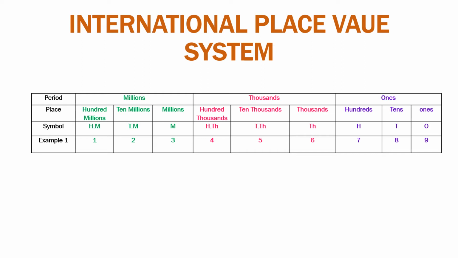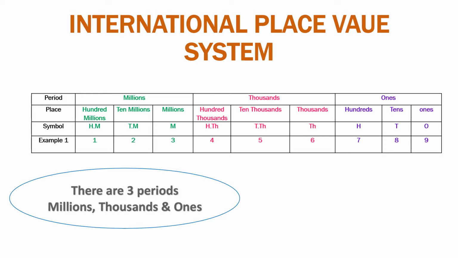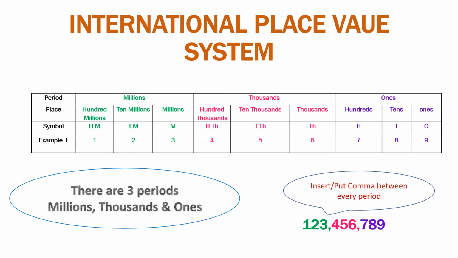Now we'll move on with one example, that is 1, 2, 3, 4, 5, 6, 7, 8, 9. How will we write this in the International Place Value System? Now there are three periods: millions, thousands and ones. So 1, 2, 3 is in the millions period, 4, 5, 6 is in the thousands period and 7, 8, 9 is in the ones period, as you have seen. So what we'll do is insert a comma after every period, that is, put a comma between every period.